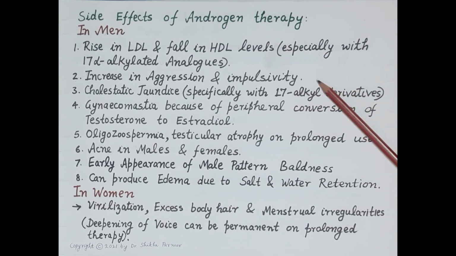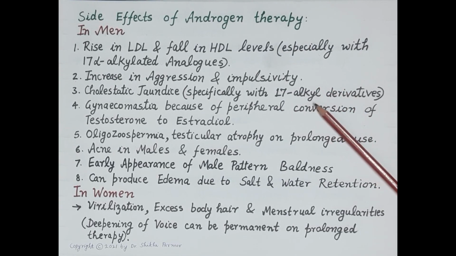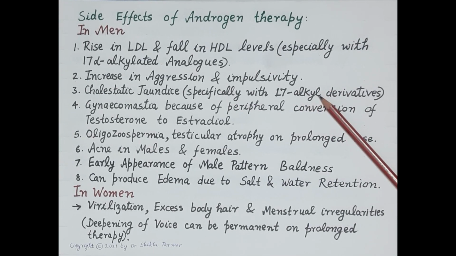Secondly, apart from activating physical and mental activity, androgen therapy increases aggression and it also increases impulsivity. Being hepatotoxic, 17 alpha alkylated analogs like methyl testosterone can cause cholestatic jaundice.